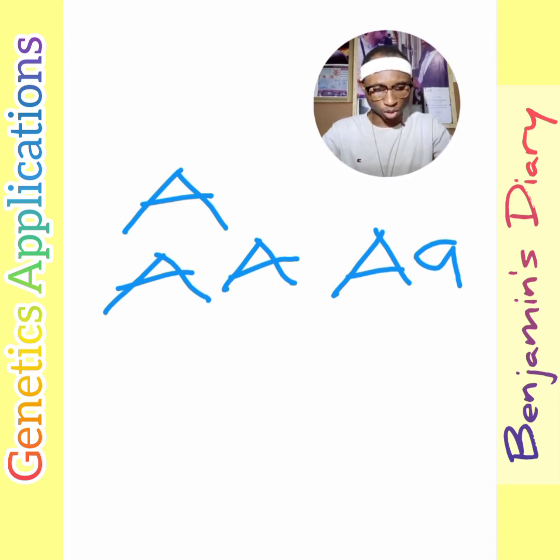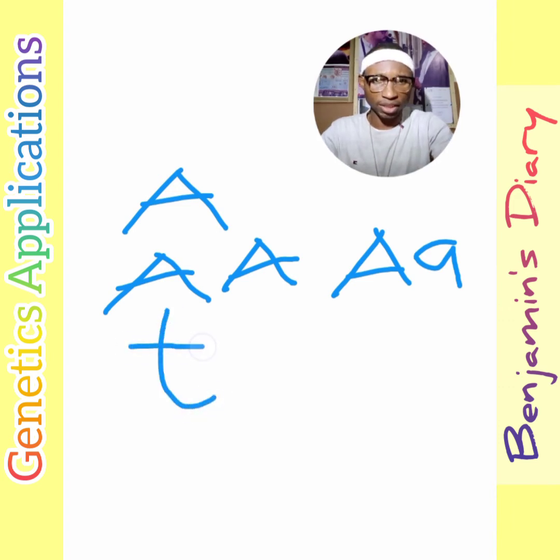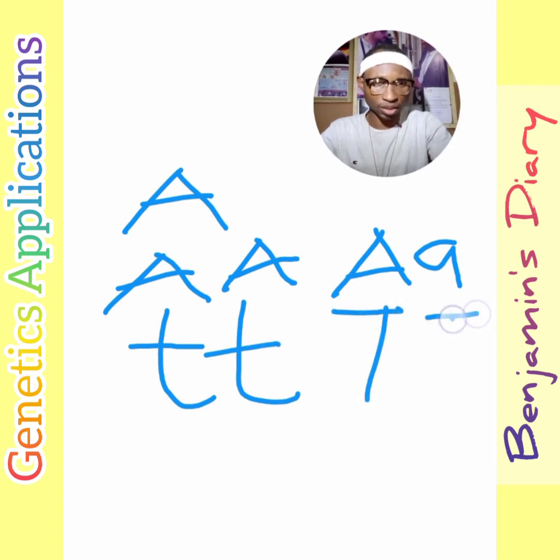But let's also note that the woman cannot taste PTC. So we represented the taste of PTC as T. Small t you cannot taste, but if you could taste, it's going to be capital TT. So capital T can taste, small t cannot taste.